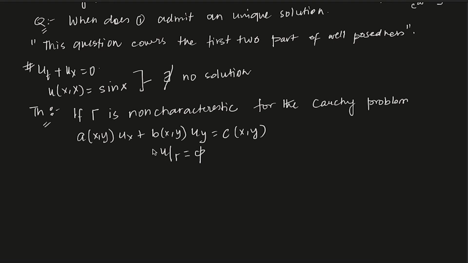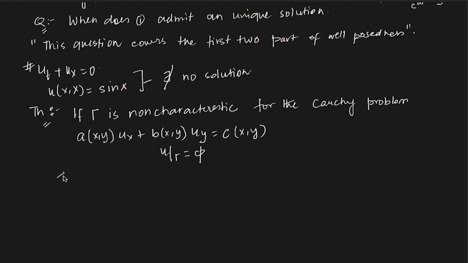Here I'm just writing it for semi-linear. You can replace it with a quasi-linear, or do it for a non-linear problem also. So if gamma is non-characteristic for the Cauchy problem, you remember the non-characteristic condition.